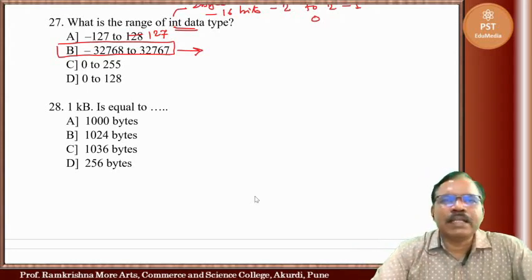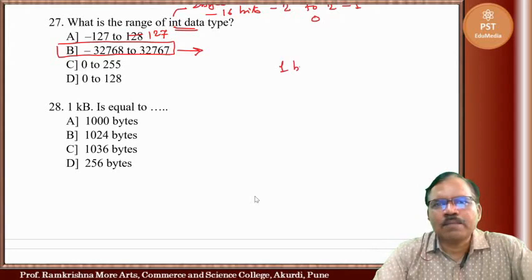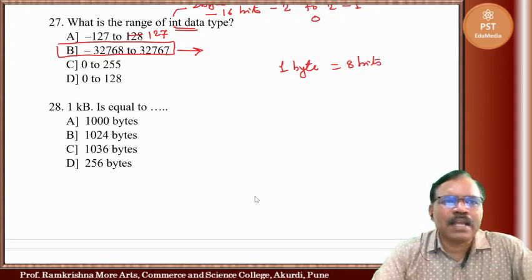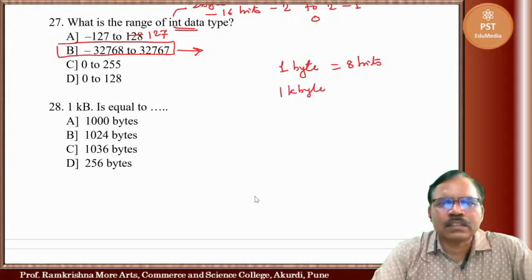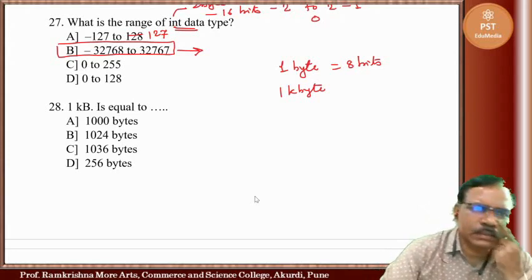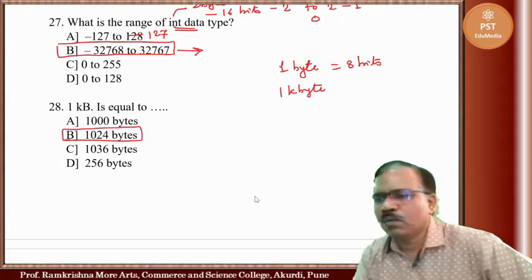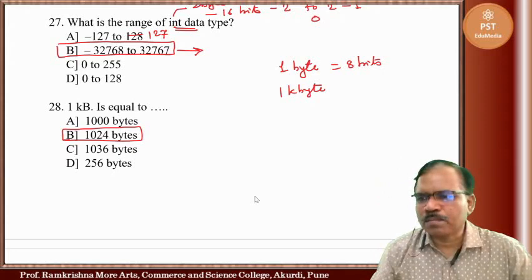See here, 1 byte is equal to 8 bits, and 2 bytes, 3 bytes, 4 bytes, and so on. Finally we will have 1 kilobyte. So how many bytes? 1 kilobyte is actually 1024 bytes. Okay, 1024 bytes.